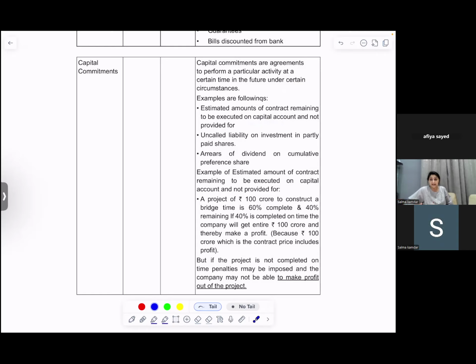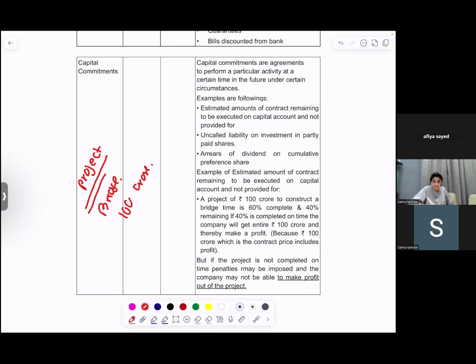Say you're building a building. Or for example, you are building a project of constructing a bridge. The bridge is costing 100 crore. 60% of it is complete, 40% is pending, and you have given this project to a contractor.